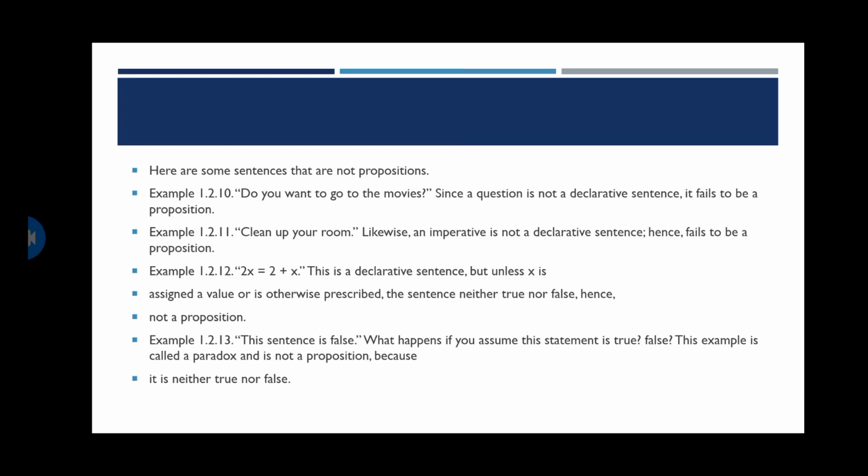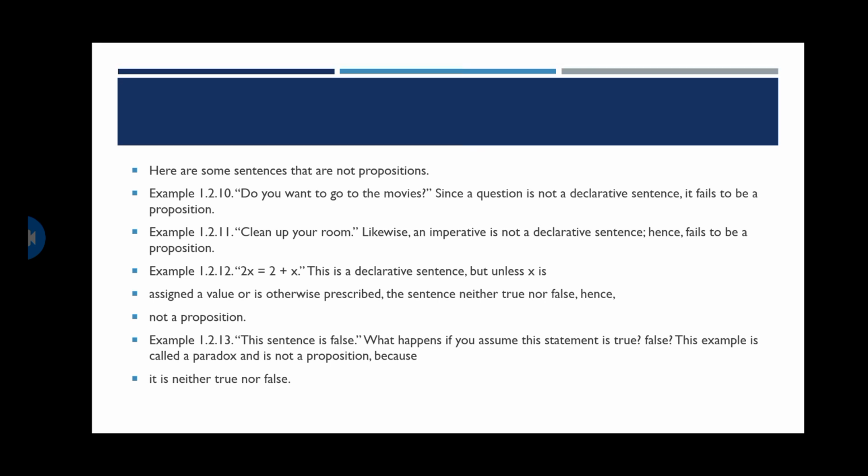Next, as we discussed before, the sentence 2x is equal to 2 plus x is a declarative sentence, but until we know x is assigned some values or otherwise prescribed, the sentence is neither true nor false, hence it's not a proposition. Unless and until we know the x values, it won't be any proposition, even if it is a declarative sentence. Next, let us consider the next example.